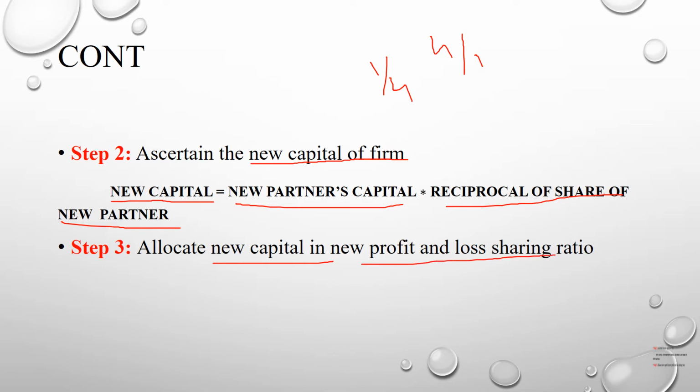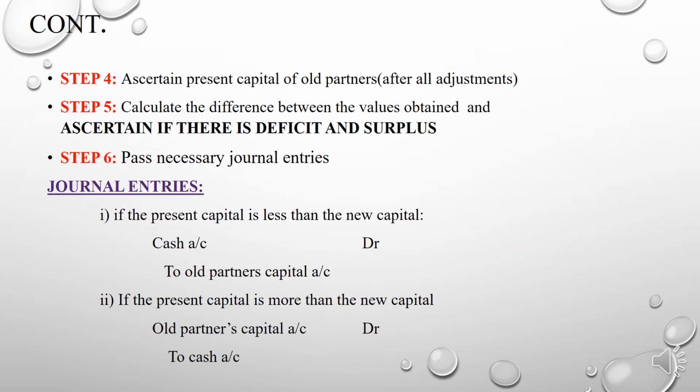We need to allocate, or distribute, the new capital in the new profit sharing ratio. The next one is step number 4.